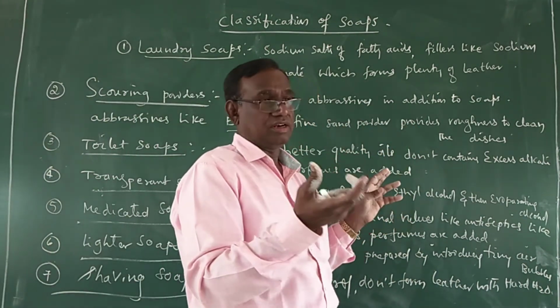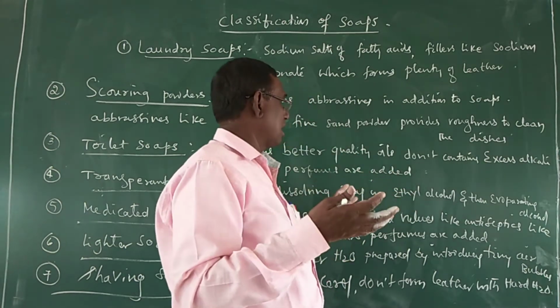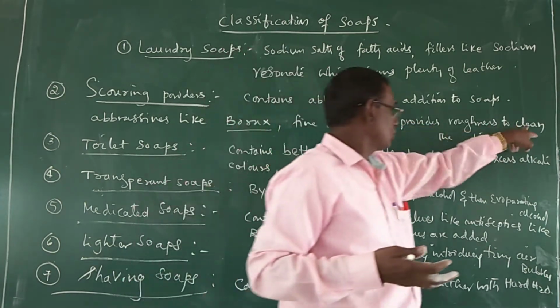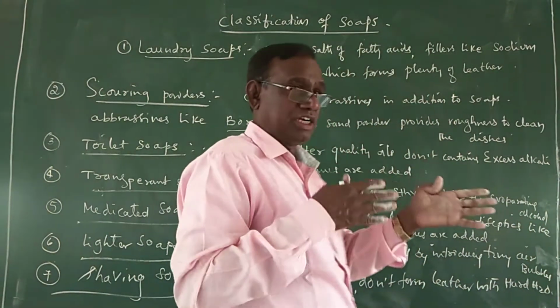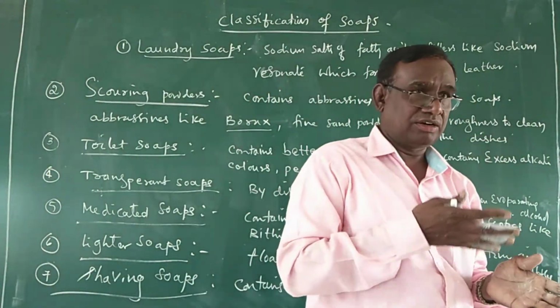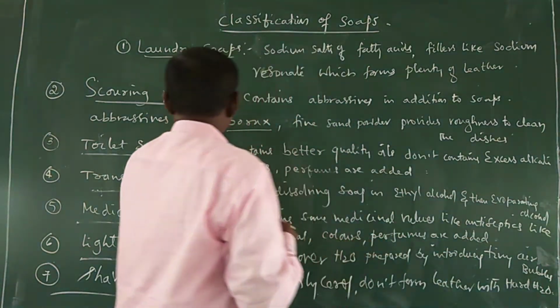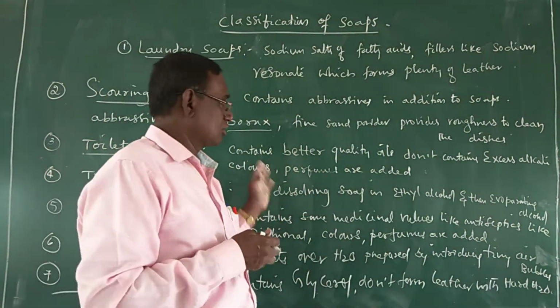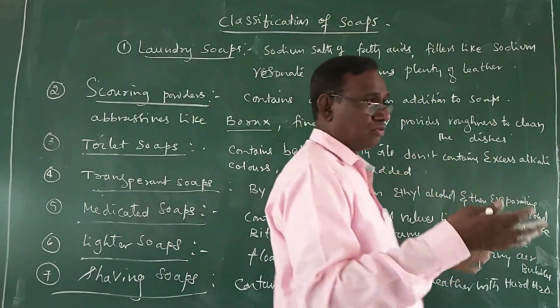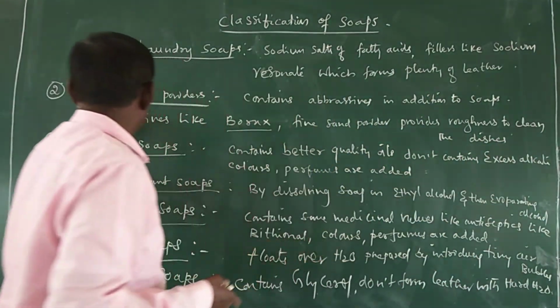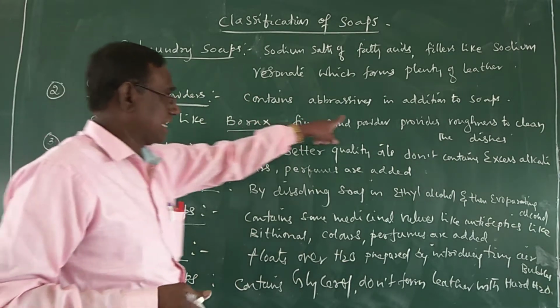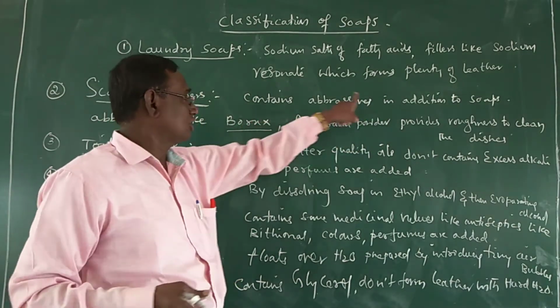The fine sand powder provides roughness to clean the dishes. These powders are used as dishwashing detergents. We call them dishwashing powders, scouring powders. That roughness is very useful to clean the dishes. So that is called scouring powders, which contain fine sand powder and borax in addition to the soap.